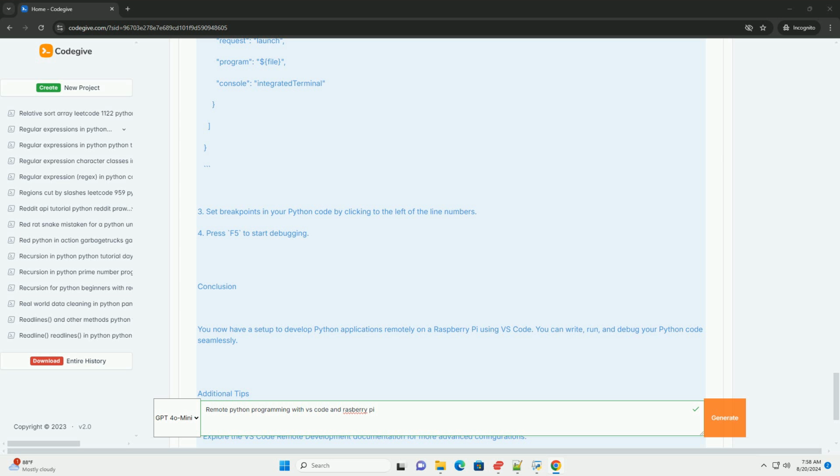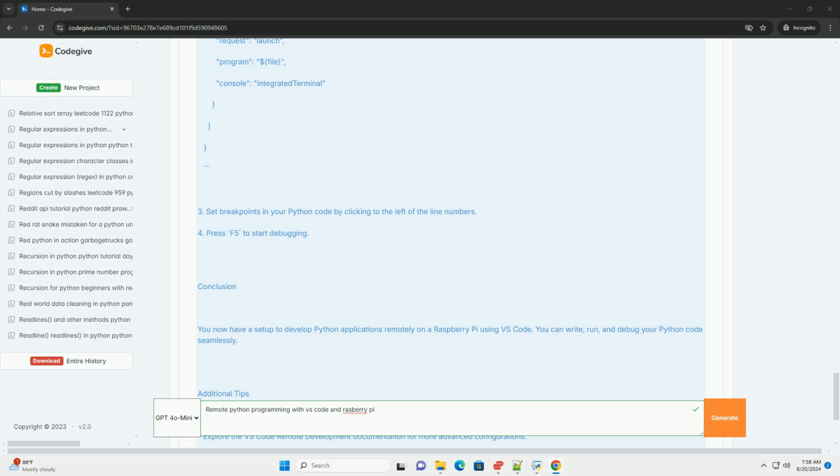3. Set breakpoints in your Python code by clicking to the left of the line numbers. 4. Press F5 to start debugging. Conclusion: you now have a setup to develop Python applications remotely on a Raspberry Pi using VS Code. You can write, run, and debug your Python code seamlessly.